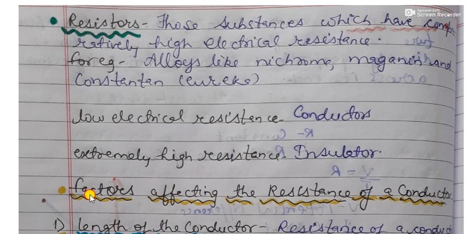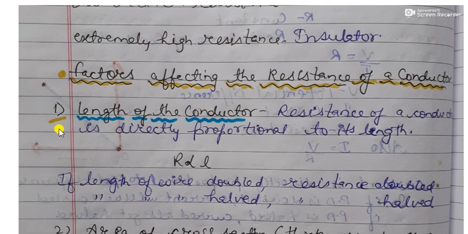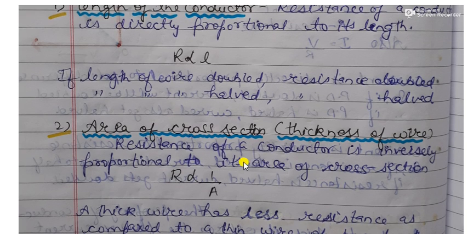Now we will study the various factors which affect the resistance of a conductor. The first factor is the length of the conductor. If we increase the length of the conductor, then the resistance also increases. It means resistance is directly proportional to the length of a conductor. If the length of wire is doubled, then resistance also doubles. If the length of wire is halved, then resistance gets halved.